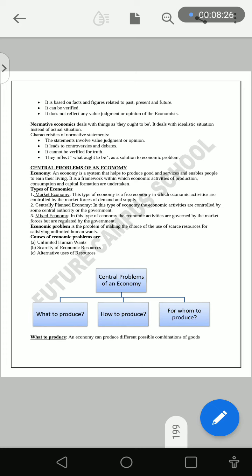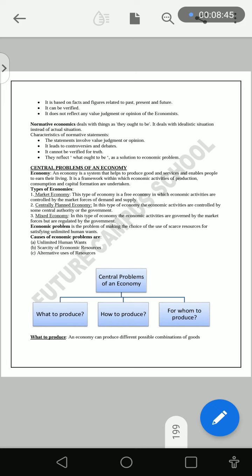Now we are going to read this subtopic: central problems of an economy. Here we have the definition of economy, which we have already read, but now we are going to read types of economies. There are three types of economy: market economy, centrally planned economy, and mixed economy.